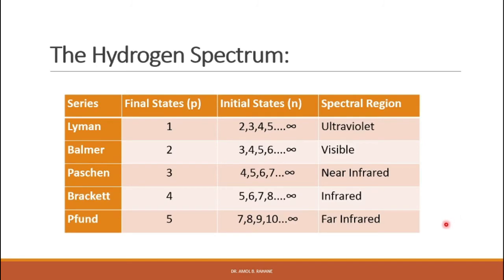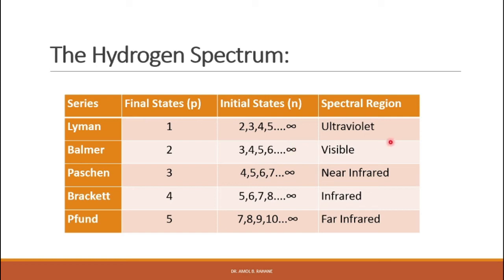So we can tabulate the various series in the hydrogen spectrum. We can see the Lyman series occurs for transitions to the p is equal to 1 level, from n is equal to 2, 3, 4, 5 and so on up to infinity, right?